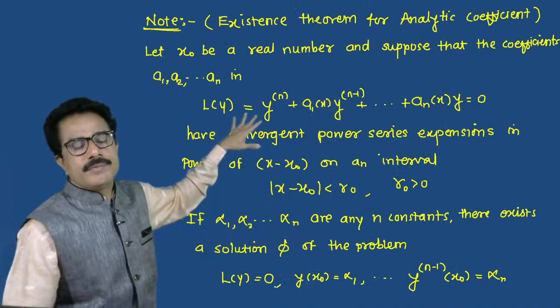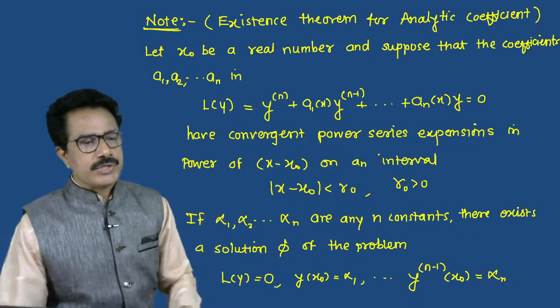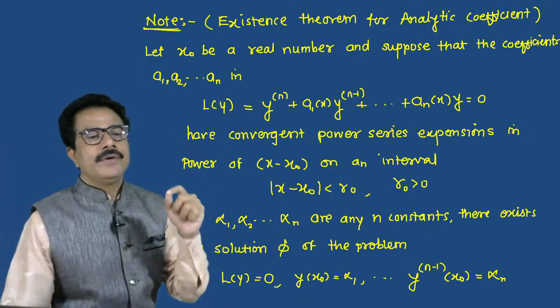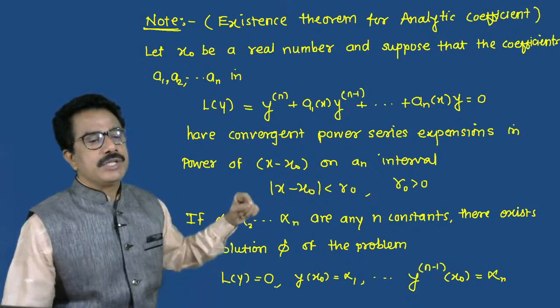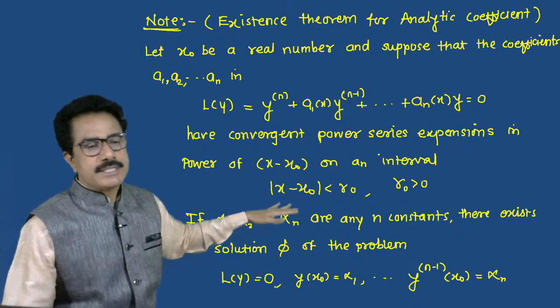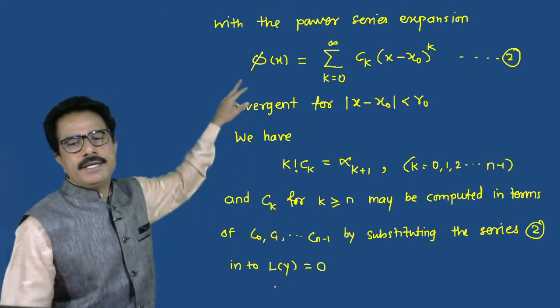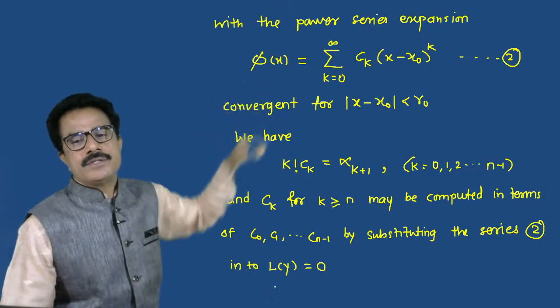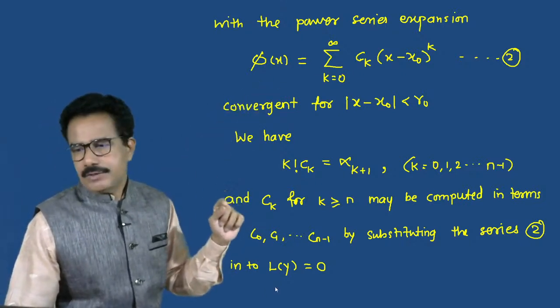We have shown here, as a note, that there exists a solution in the form of a power series expansion, which is given on the interval I, where mod of x minus x naught is less than r naught. Okay, we have seen this. And here, suppose phi of x is equal to the summation over k from 0 to infinity of ck into (x minus x naught) raised to k.